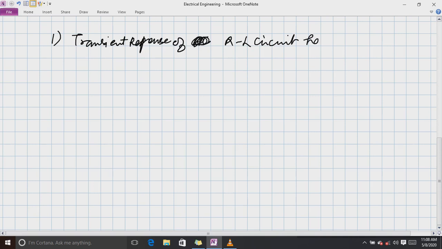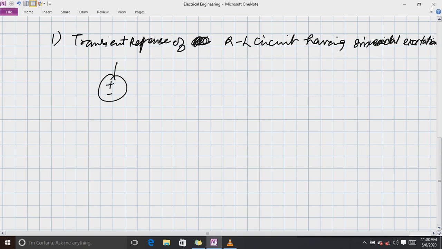So let's take our circuit. First, we are going to see the transient response of the RL circuit having sinusoidal excitation. Okay, so we have to study this. For that, let me first introduce the circuit.